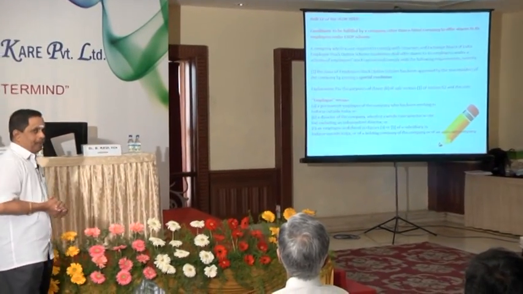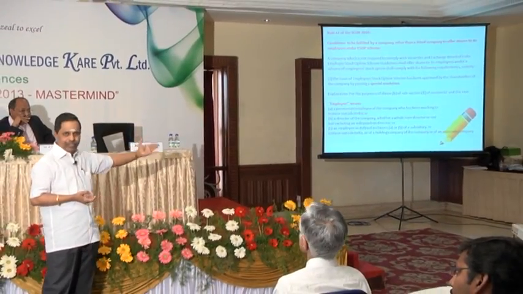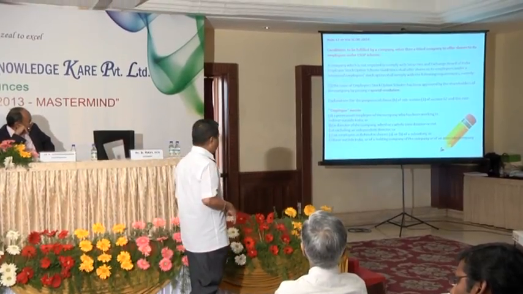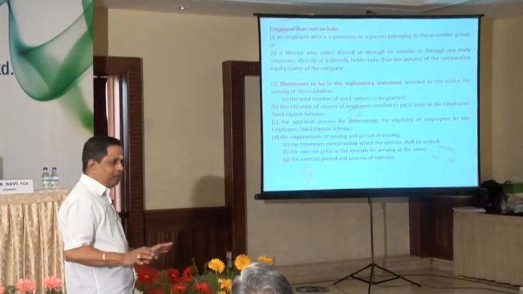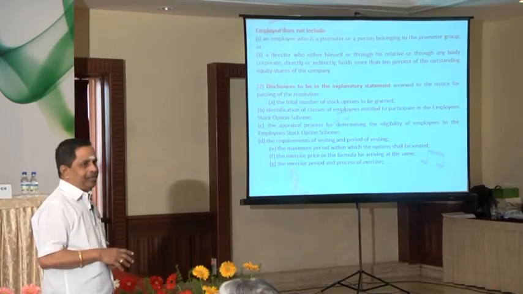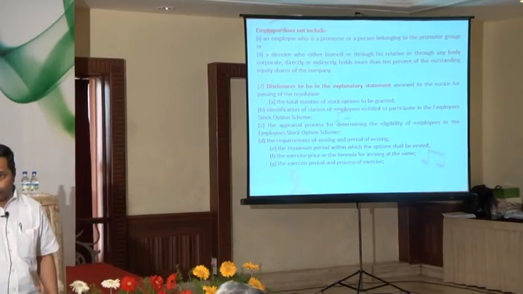It is not one law alone you are going to comply with. There will be a host of other legislation that will also affect the corporate sector because of the DCF method valuation for that. These are all the conditions for the ESOP. But as I said, this runs to 3 to 4 pages in the rules. I have just covered everything, but there is no time for me to elaborate on it. Please go ahead. It has defined who is an employer, who is an employee, what a stock means, what options can be given, when the option can be exercised. Everything has been very beautifully defined in that. But the only thing is you have to comply with all the rules.